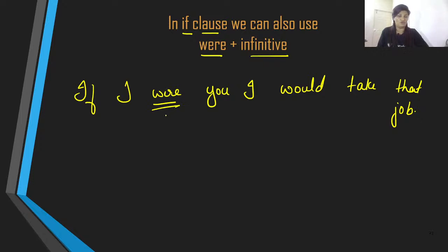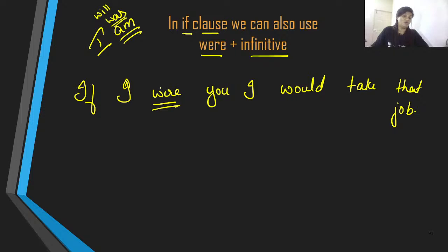If I were you, instead of using... well, when you use the subject as I, we always use am, or in past tense we use was, or we use will. We say I will, I was, or I am.